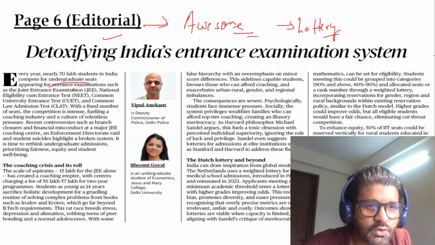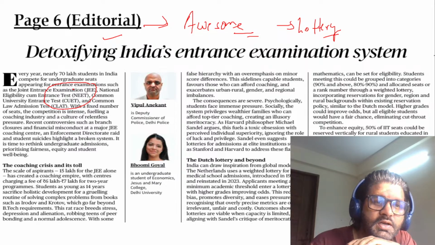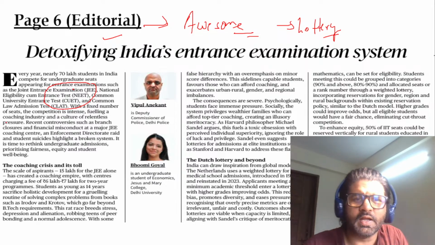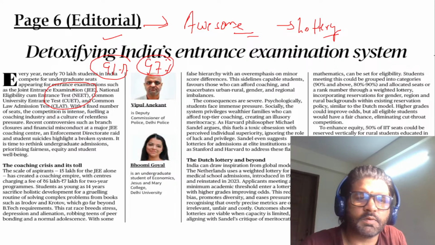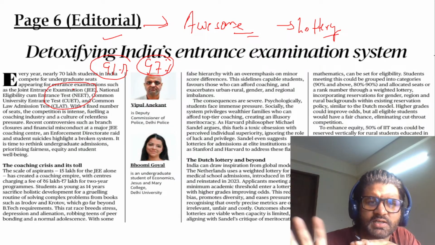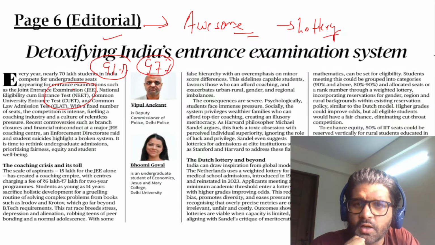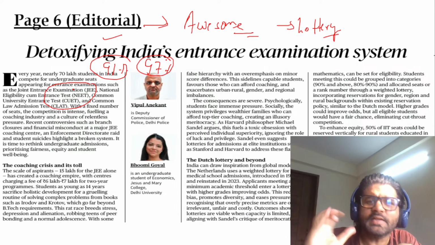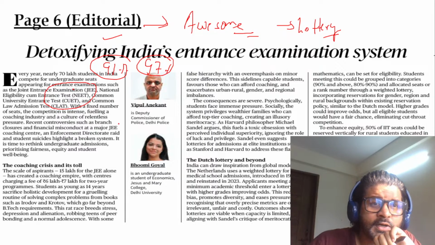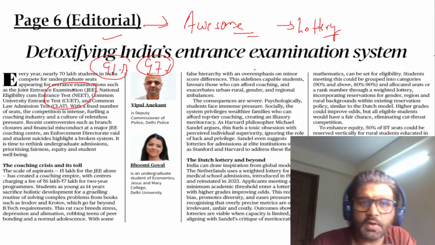They're talking about CLAT, CUET, NIT and JEE exams, how it has become a lottery, how a person who gets 91% is not that different from a guy who has got 97%. But when it comes to JEE, NIT, etc., 97 percent gets a lot of leverage. That is not correct. This is creating a lot of pressure, and that is applicable for UPSC as well, right? So this article is again awesome.